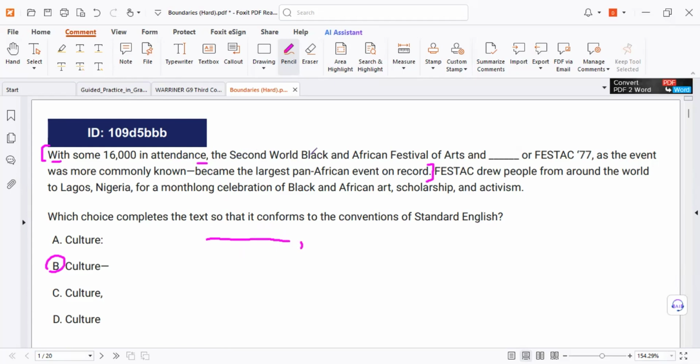Second World Black and African Festival of Arts and Culture. So we have a compound noun, subject plus subject. Okay. Here punctuation, I complete. After complete, I'm looking for the verb. I found the verb. Oh, so we need two dashes. Dash, non-essential information, dash, verb, and then complements, and then full stop, correct.